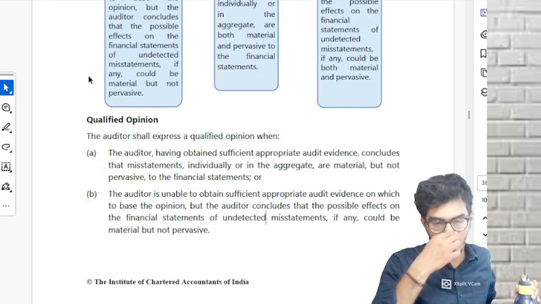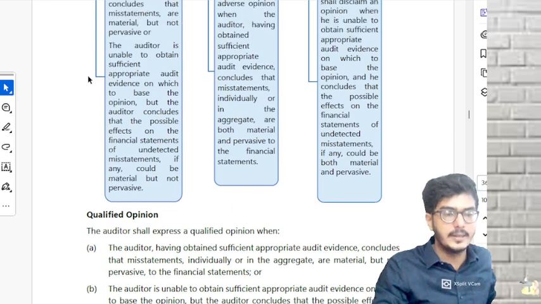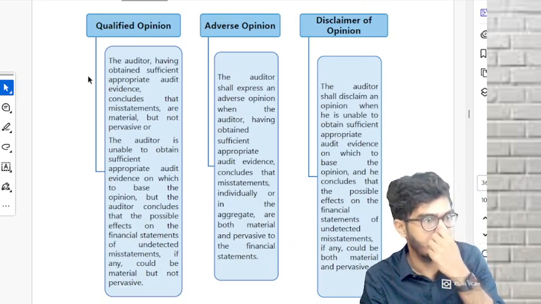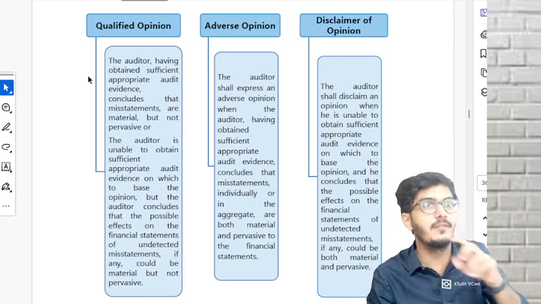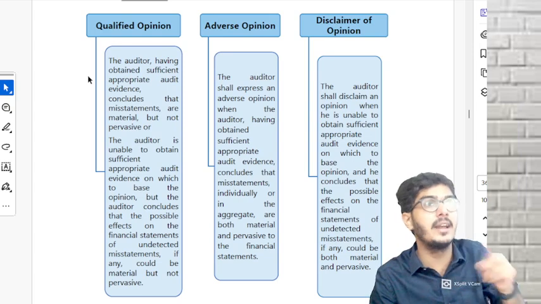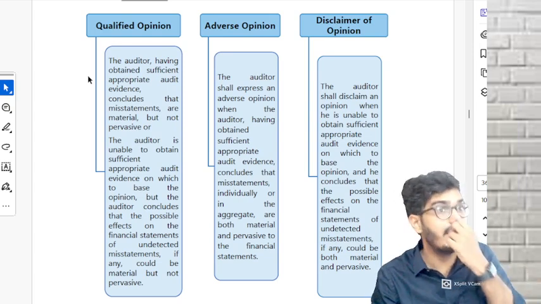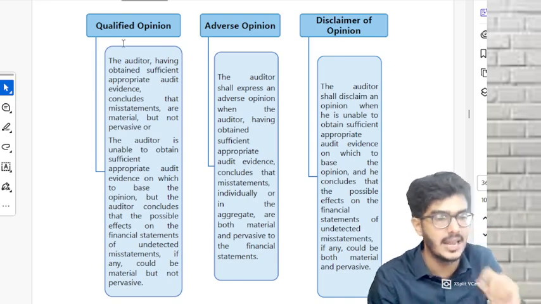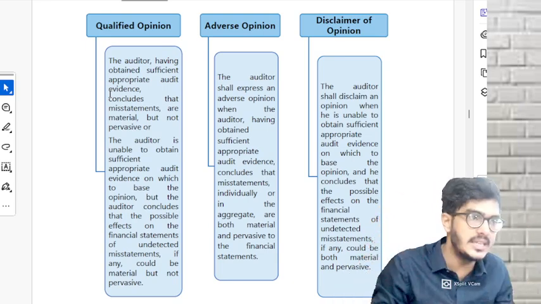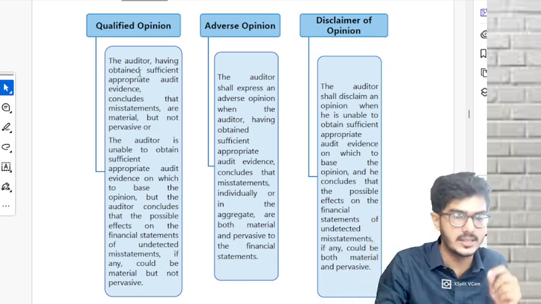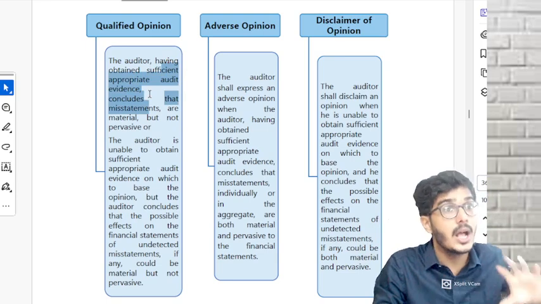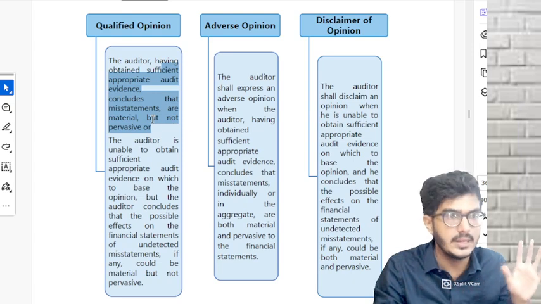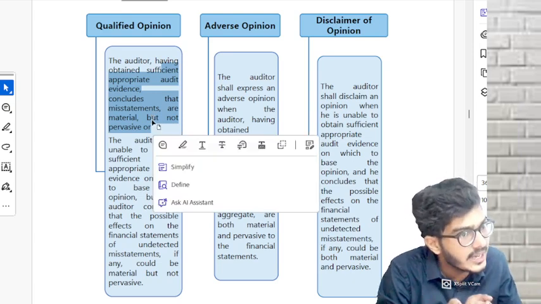Understood? Okay. Now the most important line which I want to explain. Qualified, if you remember, there were 2 situations in which we are giving qualified. Correct or not? If you remember, we give qualified and we give disclaimer when we don't have PSI. When we don't have PSI, the language changes. I explained in the class also. What is the change in language? When you have evidence in your hand, what language will you use? You will use like this. The auditor, having obtained PSI, concludes that the misstatements are material but not pervasive. This is something when you have PSI in your hand.